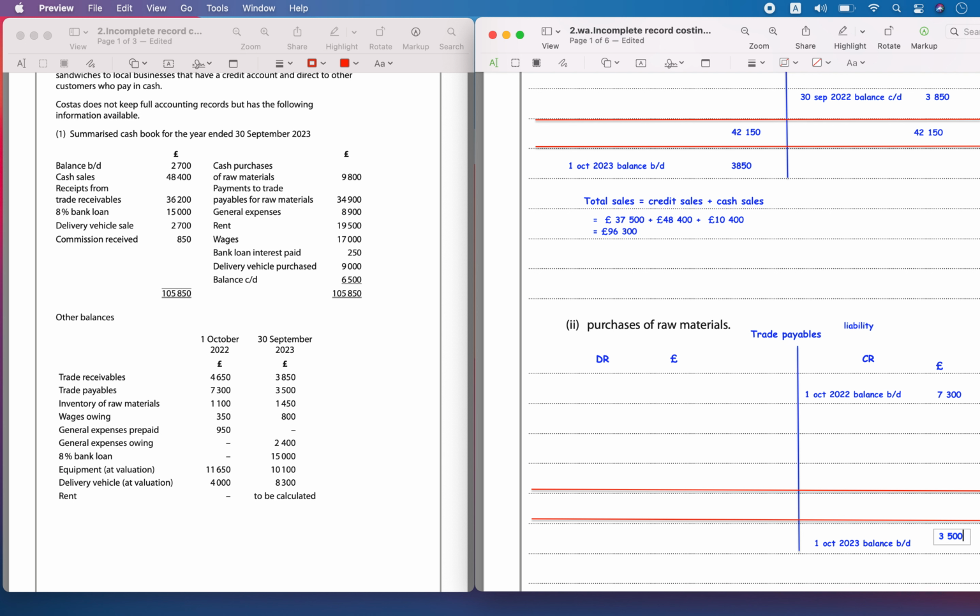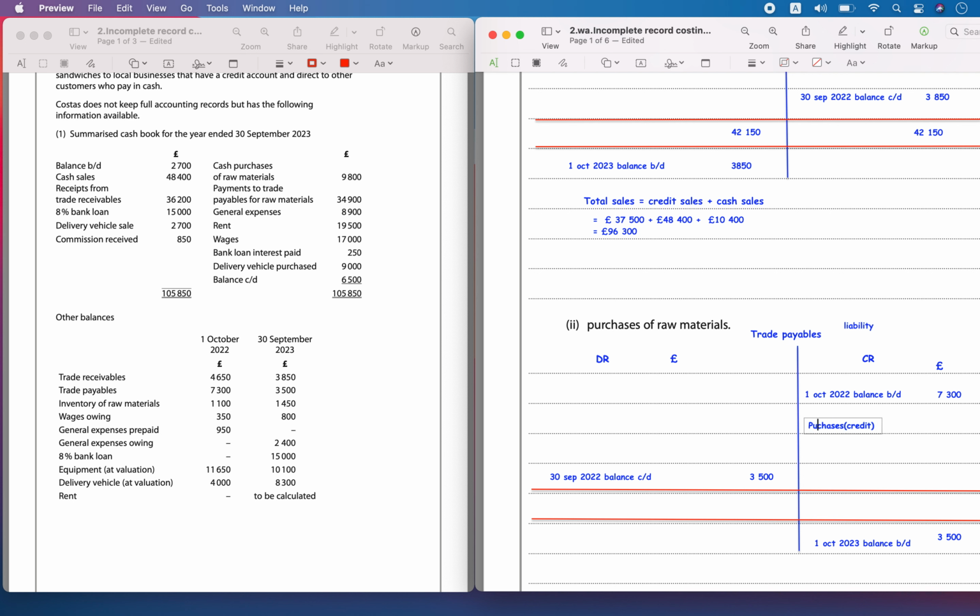So it was first 7,300 and it became 3,500. Now the balance carried forward will be the same as 3,500. Now here some purchases would have happened. This is credit purchases, from the purchases account. It includes only the credit purchases we are talking about.